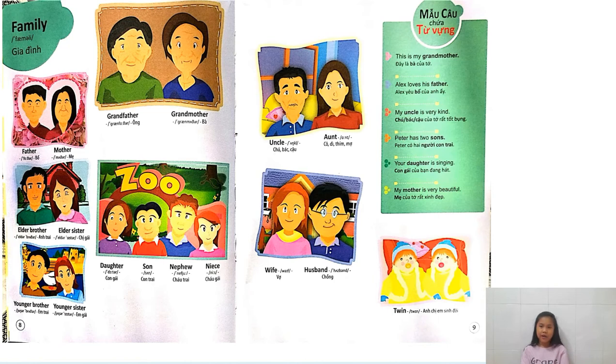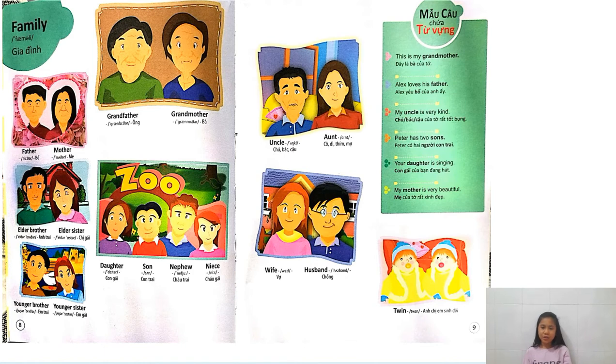Well, let's look at the structures, okay? First structure: This is my grandmother. This is a phrase to introduce somebody about our family. We can change this is into that is, but we would use this is. This is my grandmother.